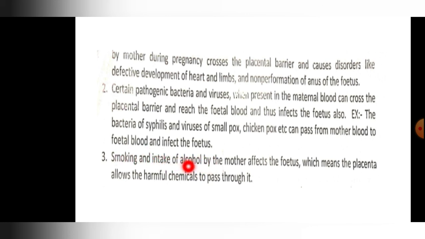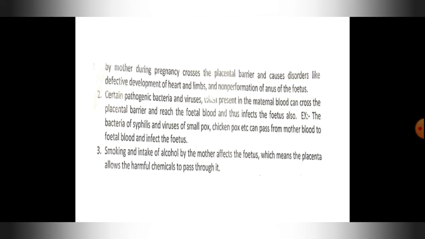Then smoking and intake of alcohol by the mother affect the fetus, which means the placenta allows the harmful chemicals to pass through it. This is how the negative role is also played by the placenta.